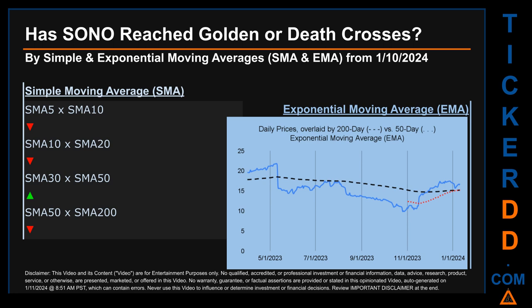For simple moving average, by comparing 50 to 200 days, we found a bearish death cross signal because the 50-day SMA crossed below the 200-day. Continuing with SMA, we looked across the 5 to 10, the 10 to 20, and the 30 to 50-day ranges to see if golden and death crosses had been reached. We found golden cross signal for the 30 to 50. We found death cross signal for the 5 to 10, the 10 to 20.